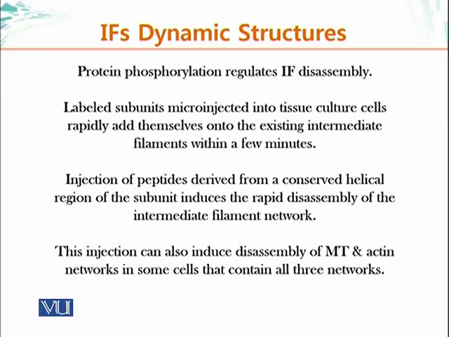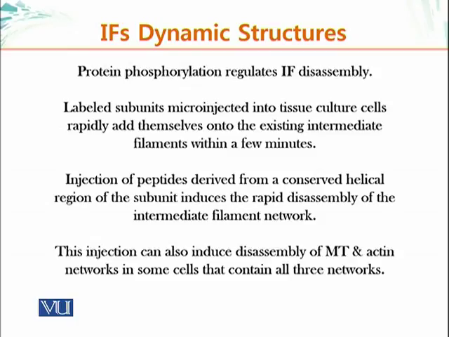Protein phosphorylation regulates intermediate filament disassembly. So if you have something that's strong, we have seen that cells are dynamic entities. They need to reorganize their shape. Sometimes they have to reorganize their shape. They have to reorganize their cytoplasm. So nothing should be permanent. So how do you get rid of intermediate filaments? The same way you got rid of nuclear lamins, by phosphorylation. So if you want to get rid of intermediate filaments, you just phosphorylate and they will fall apart.